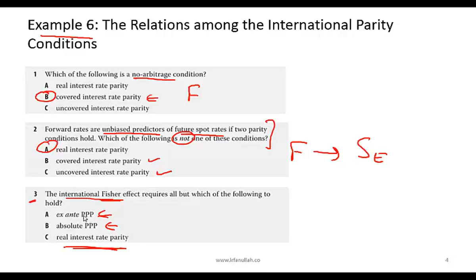Ex ante purchasing power parity deals with inflation rate differentials, more specifically the differential between expected inflation rate. That needs to hold. Absolute PPP does not need to hold according to the international Fisher effect, right? So all but which of the following need to hold? Again, this is a complicated way of saying which of the following does not need to hold. So the correct answer is B.